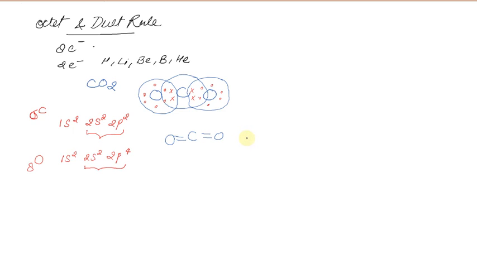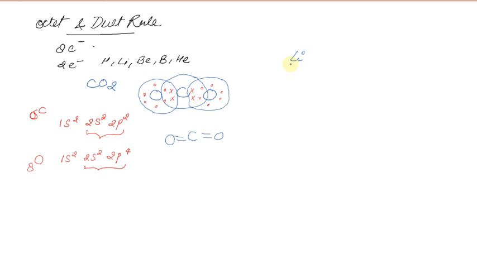Now if I talk about duet rule, since the first shell can only accommodate 2 electrons, elements such as lithium, helium, beryllium, boron and hydrogen obey the duet rule instead of octet rule, right? For example, if I take example lithium, right? So lithium can lose an electron to have a stable configuration in which the valence shell holds 2 electron.